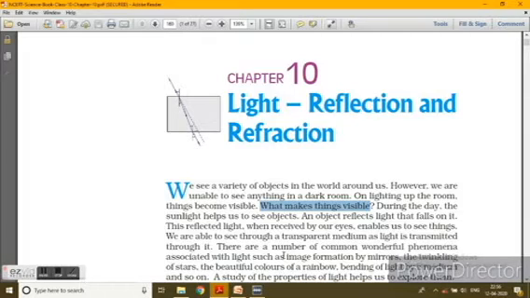To see anything, the light has to come from that thing. Non-luminous objects don't have light, but they reflect the light that falls on them.